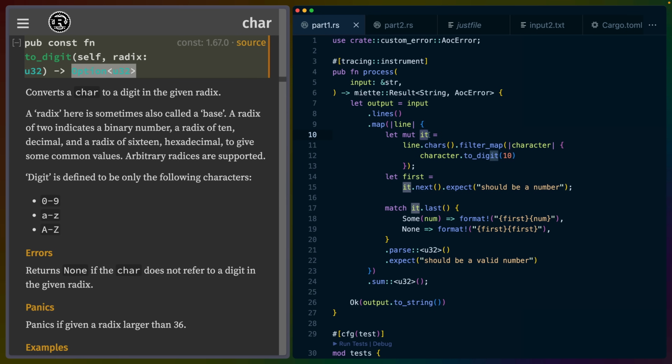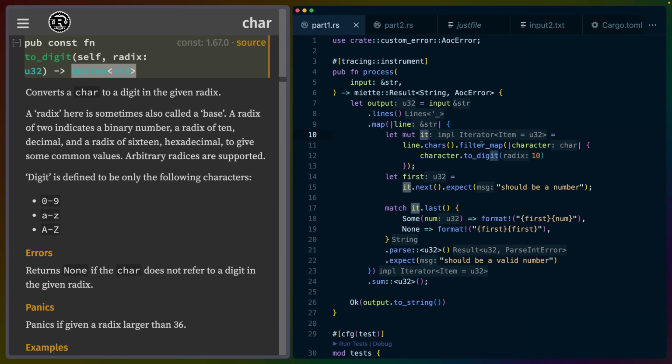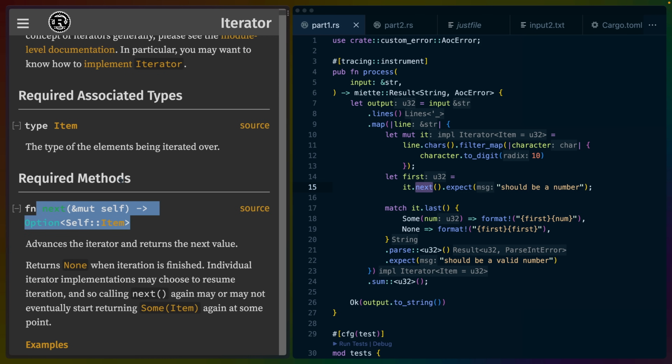So we're left with this iterator and we haven't consumed it yet. We haven't used all the items. Really all we've said is, give us all the characters, we're going to filter some of them out, and we haven't done anything with that iterator yet. So what we have here is something that implements Iterator with an Item type of U32, because that's what to_digit gives us. We make sure that we declare this as mutable because we use the next function, which comes on iterators. Remember, next is the only required method that has to be implemented for the Iterator trait to be fulfilled.